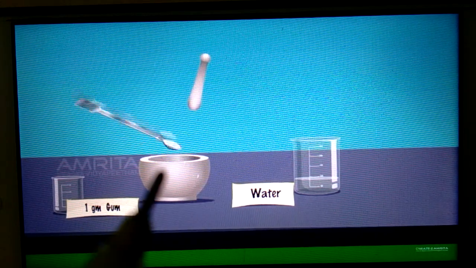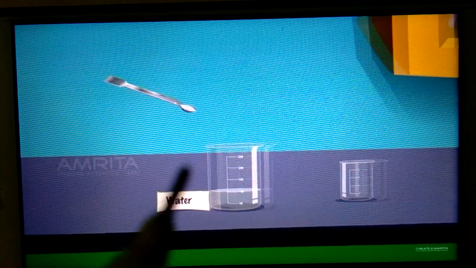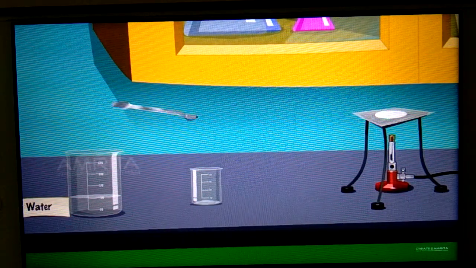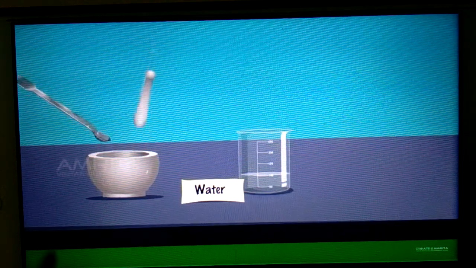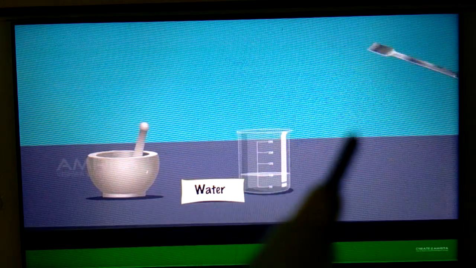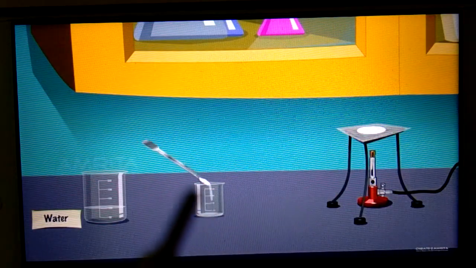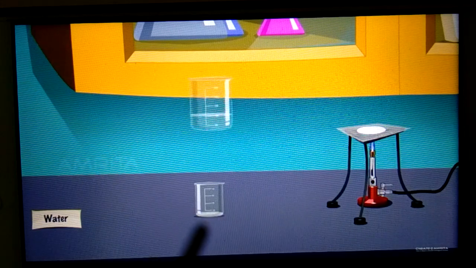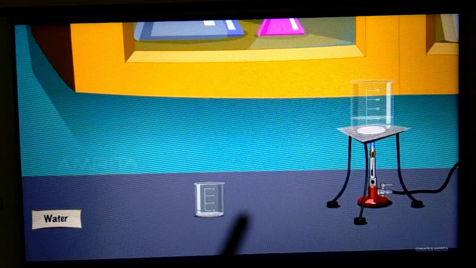Now take 2 teaspoon of this mixture with the help of spatula in 100 ml beaker. Again you take with the help of spatula. This is spatula. Transfer it in 100 ml beaker. So in 100 ml beaker there are 2 spoon of spatula.